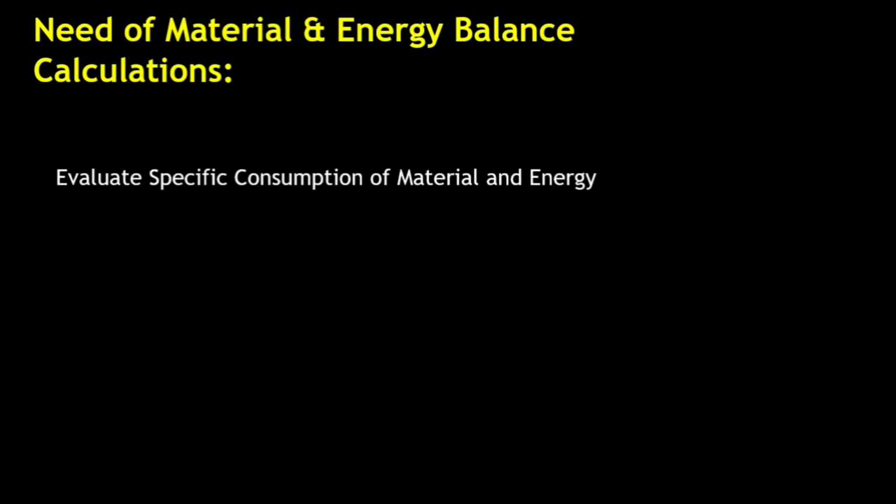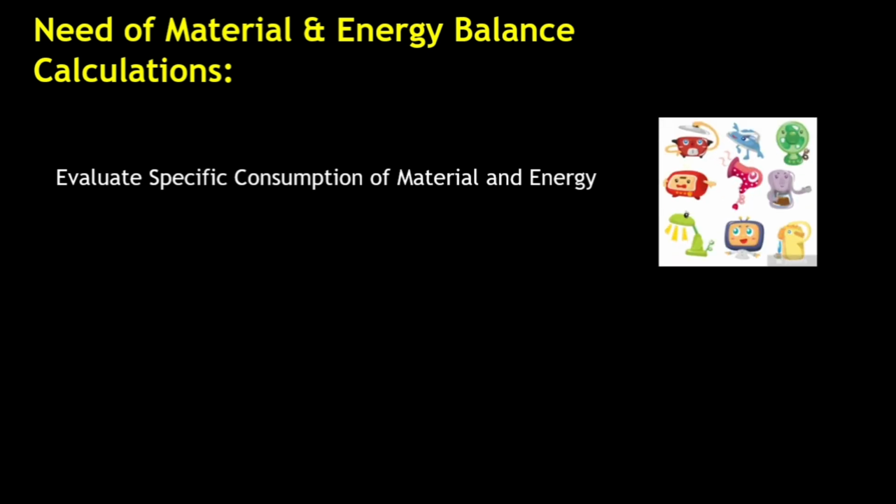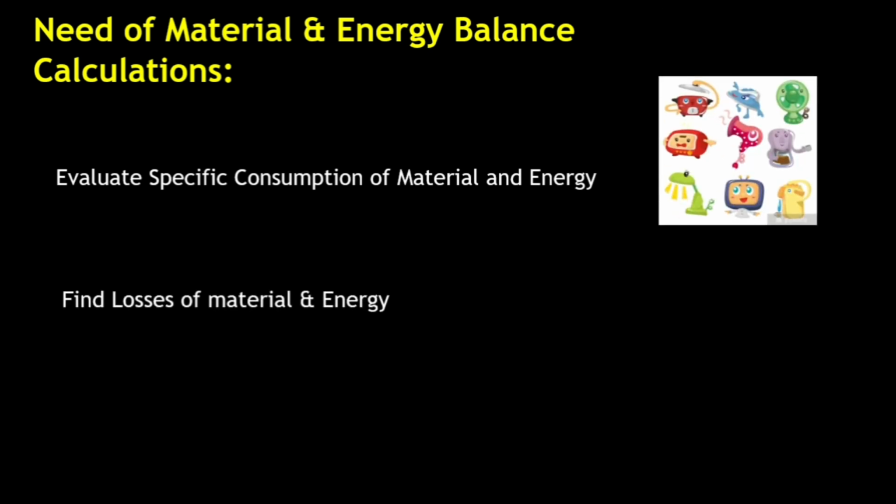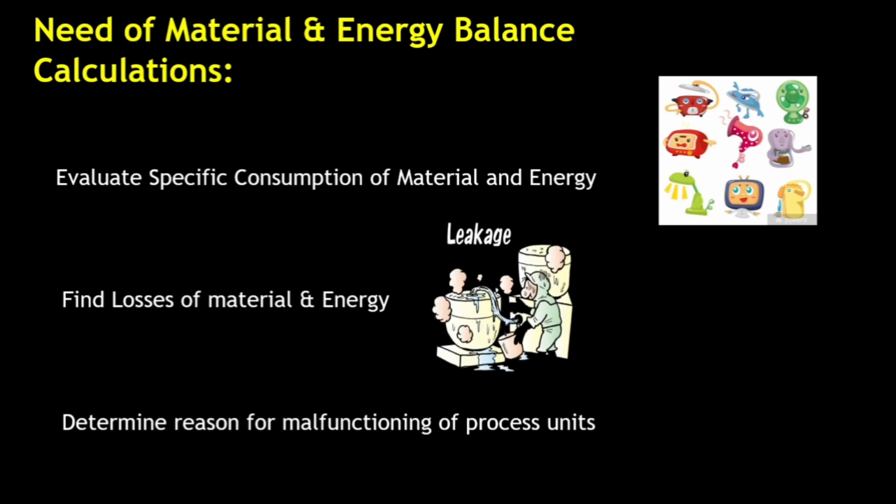So why do we actually need material and energy balance calculations? Because as an energy manager or an energy auditor, we should be able to evaluate the specific consumption of material and energy. Then you should be able to find the losses of material and energy. And thirdly, you should be able to determine the reason for malfunctioning of the process units, because these are the factors in which the energy is getting wasted.